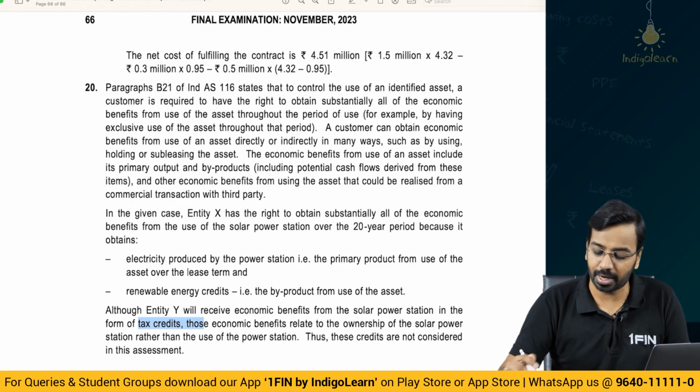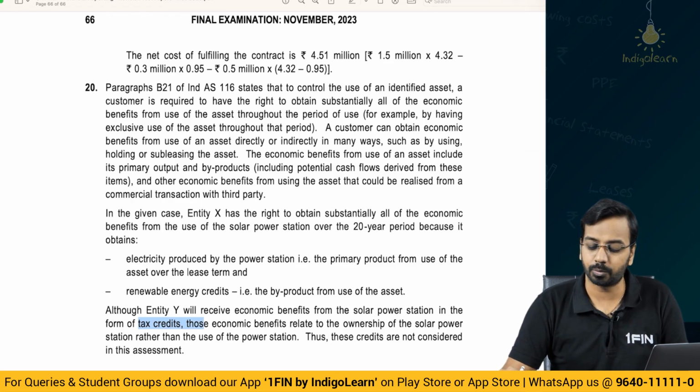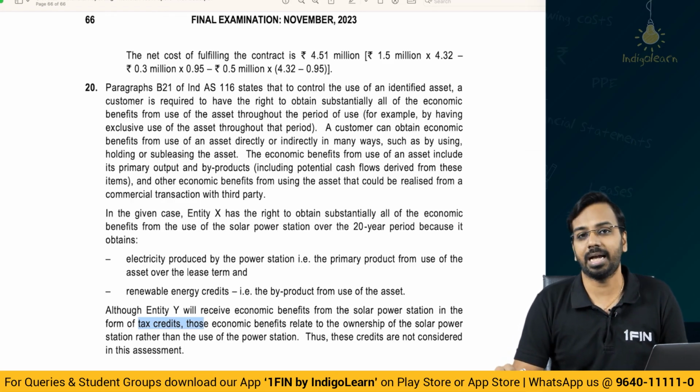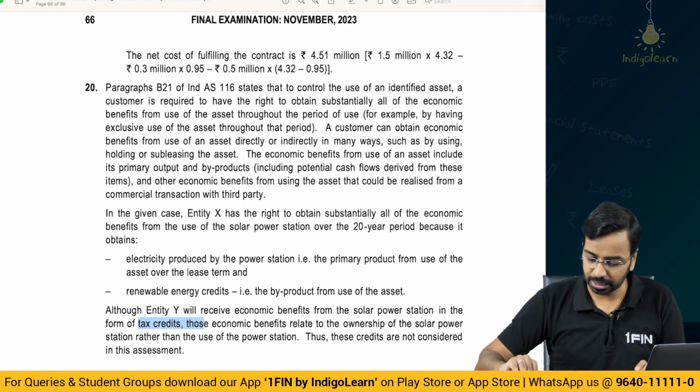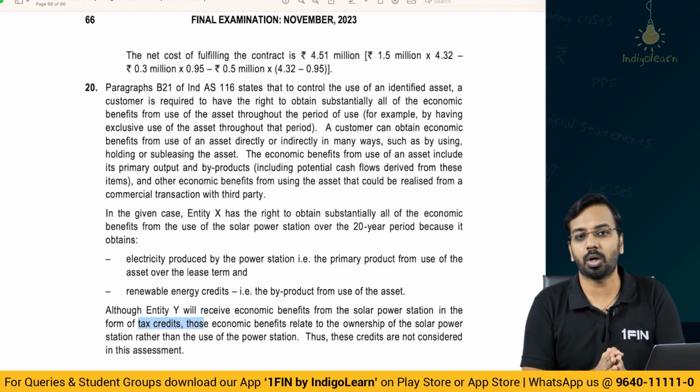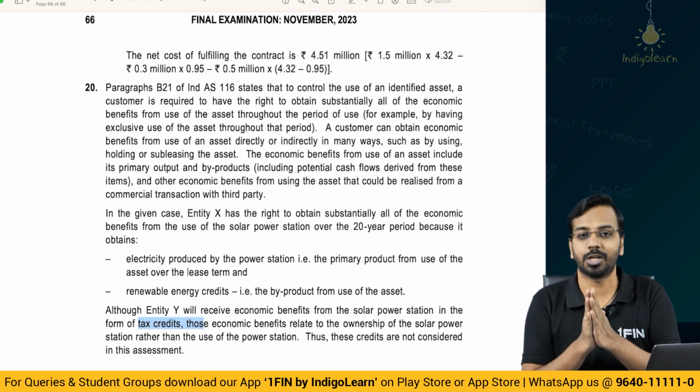Now that brings us to the end of the RTP of November 2023. This RTP has been very different as compared to all previous RTPs. You would have seen a lot of unique questions, and it is important that you practice all of these questions in detail.